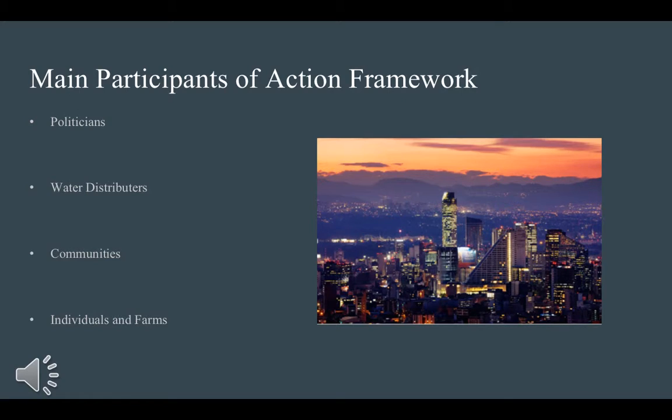When discussing the action framework, it's key to identify the main participants. In this case, discussing Mexico's infrastructure, one of the main participants you need to look at is the politicians. The politicians involved in the action of improving infrastructure include government officials that are responsible for making decisions. In order to ensure that there is political support, it is important that the benefits are broadcast and the politicians are aware of the urgency.